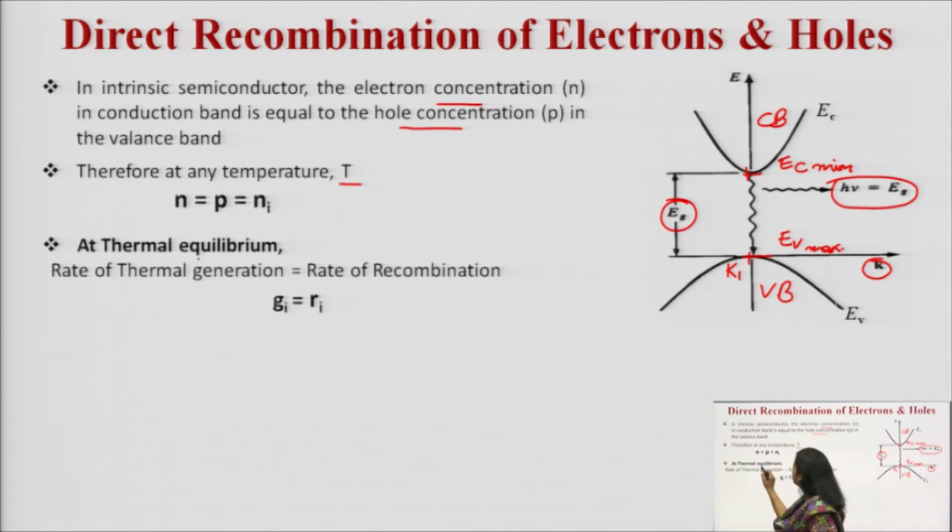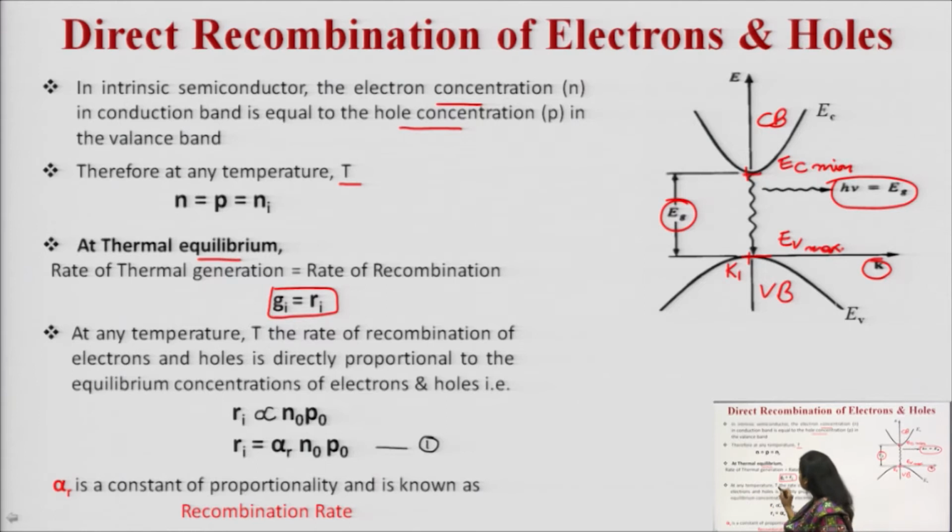At thermal equilibrium, when you talk about generation and recombination, there will be a stage of thermal equilibrium. At thermal equilibrium, the rate of thermal generation is equal to the rate of recombination, meaning the number of electron hole pairs generated is the same as the number of electron hole pairs recombined. The rate of thermal generation is denoted as Gi, and recombination is denoted as Ri. So Gi is equal to Ri.